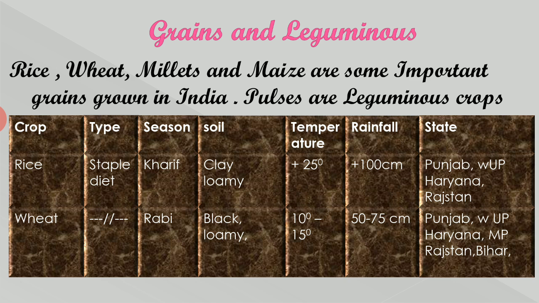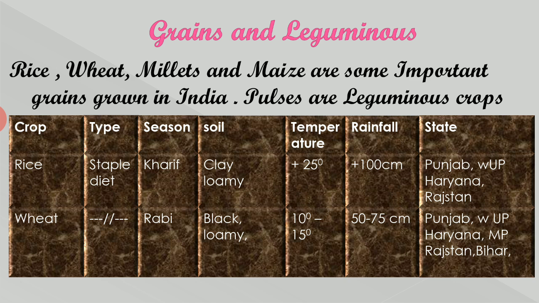Now this table is for your reference. There are main 7 columns in this. One is type of crop, another is what type of use it is generally. Third one is season, then type of soil, then temperature, rainfall, and states. So we will take one.